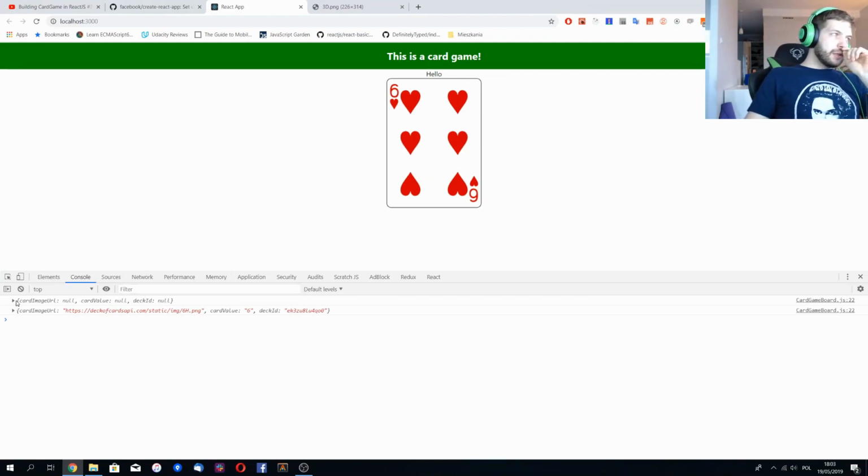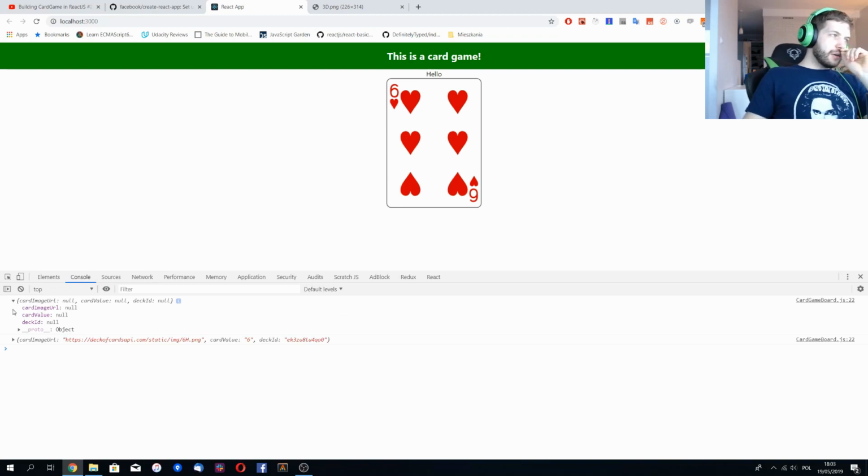And this is the initial render of our component when we still don't have the data from the API. And this is the second render after we called this setState to modify the state.